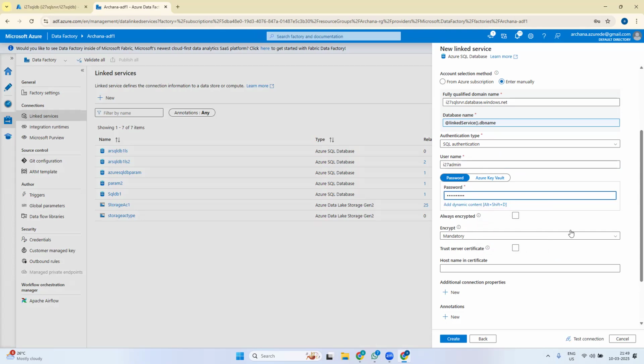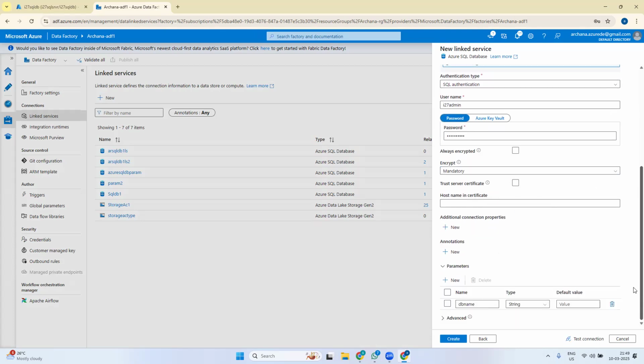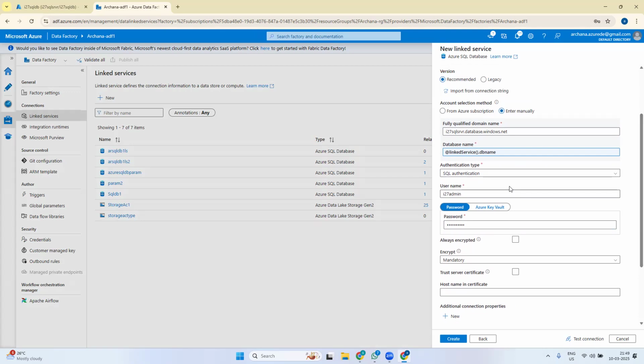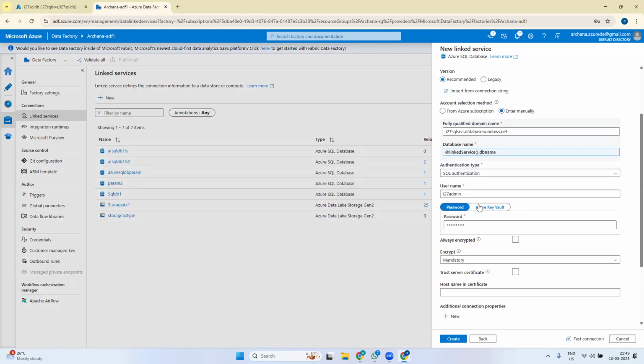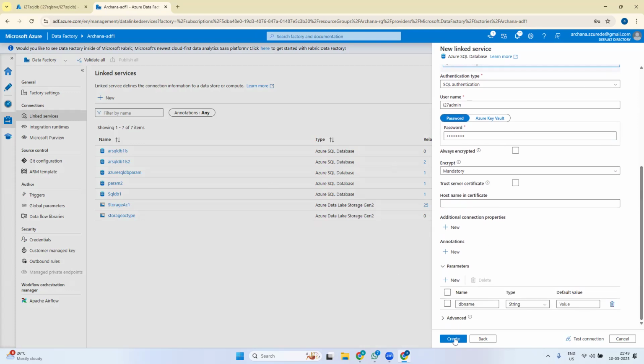All the others I am not changing. Generally there would be the same user credentials for a server. It may differ database to database also, but in this case the same server has these two databases, and the credentials for both at server level are the same. So we are using that. I'll explain how these also can be changed with parameterization. First, let's only parameterize the database name. So I am creating a parameterized linked service where the database name is parameterized. Right, so we say create.